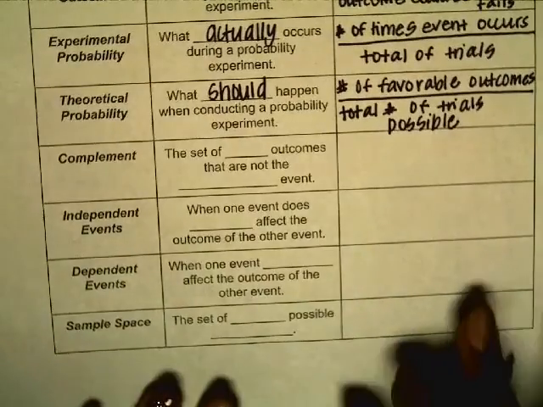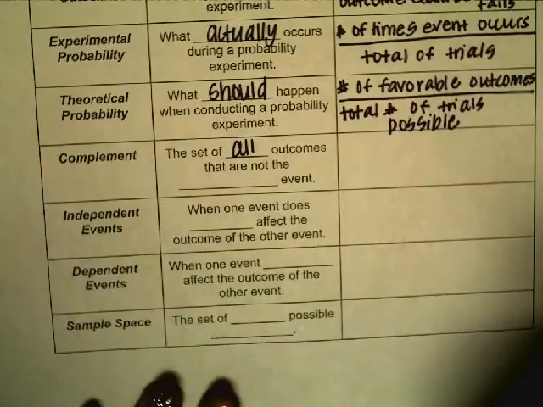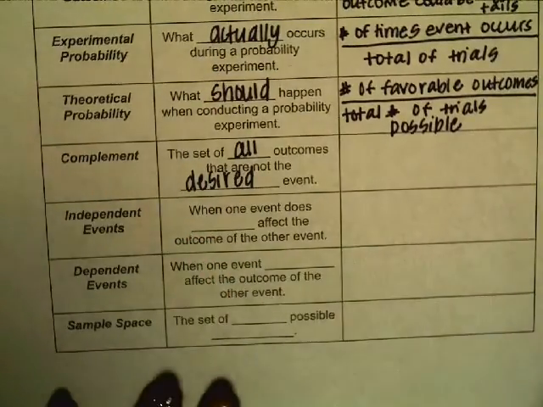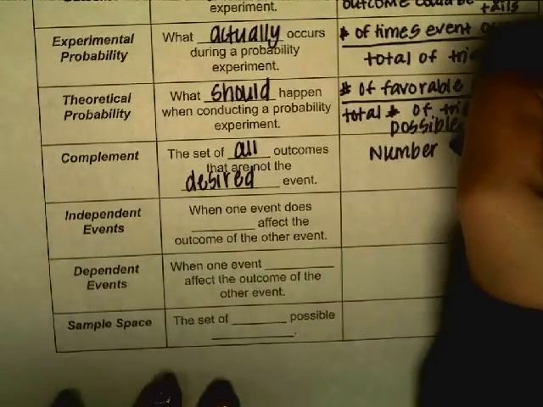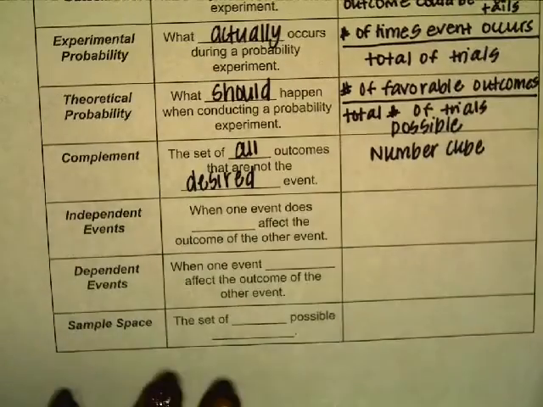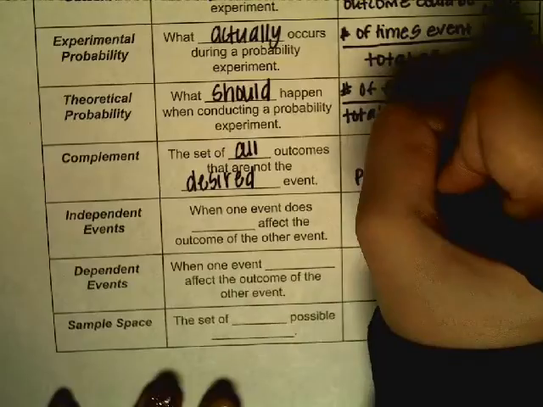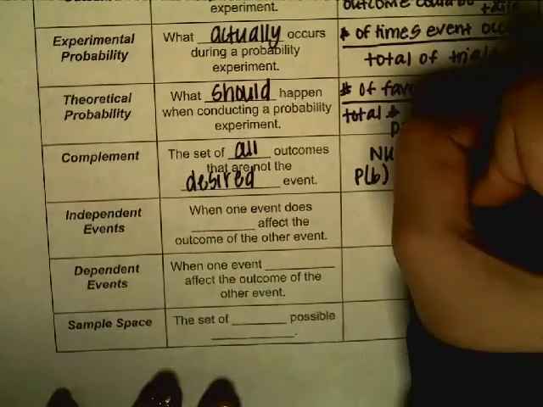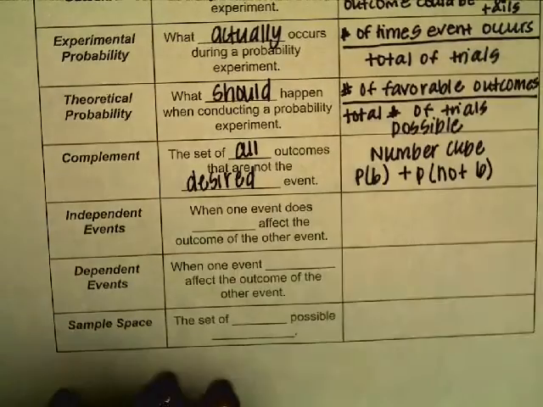Complement. The set of all outcomes that are not the desired event. So, for example, on a number cube, there's the numbers 1 through 6. Your complement would be the probability of rolling a 6 plus the probability of not rolling a 6. That would create a complement.